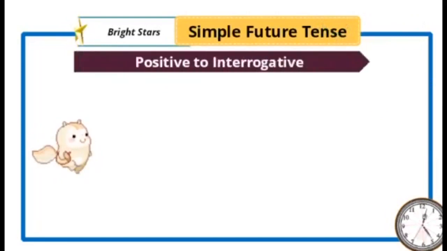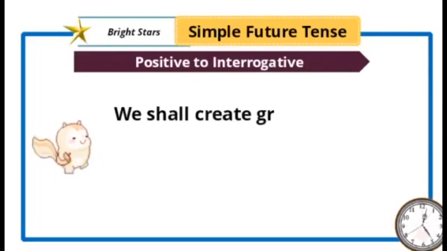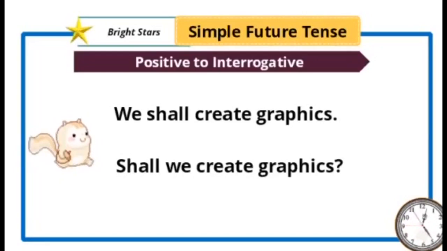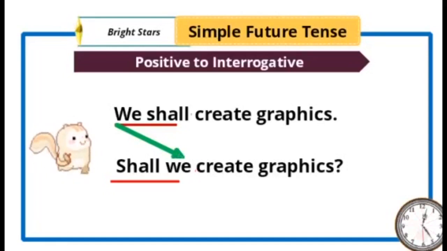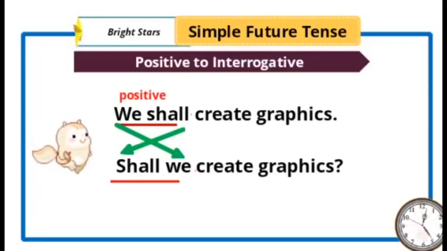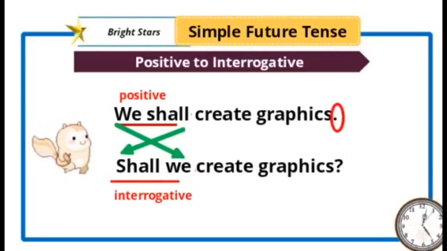Next one, positive to interrogative. "We shall create graphics." "Shall we create graphics?" So "we shall" is affirmative. Here the interchange of the subject and helping verb takes place. "Shall" comes to the first place, and the subject goes to the second place. Or "will," with respect to he, they, like that. So a positive or affirmative sentence becomes an interrogative sentence. One more thing: a full stop in an affirmative sentence, a question mark in an interrogative sentence.